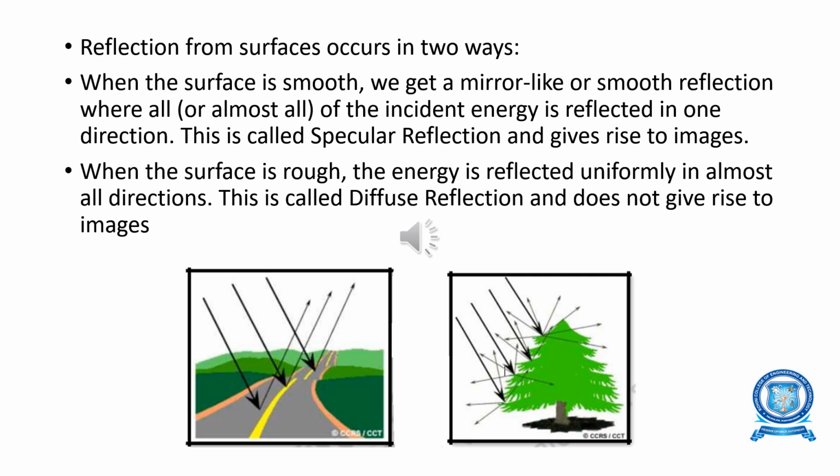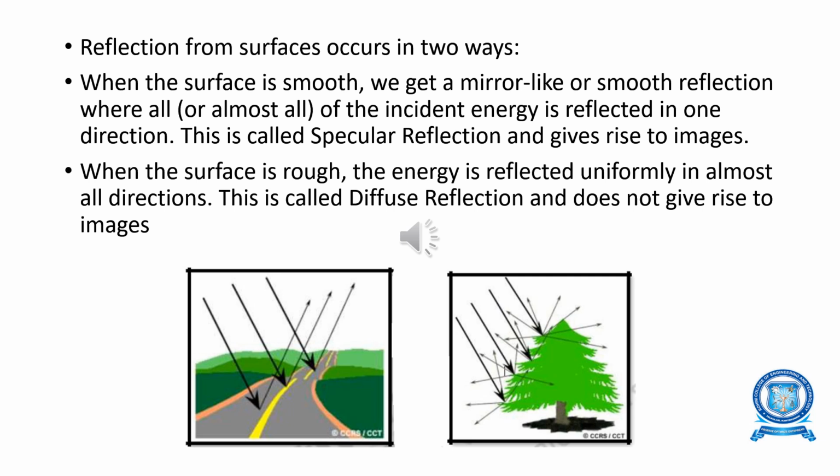Based on this roughness of the surface, the reflection occurs mainly as specular reflection, and the other is diffuse reflection. Diffuse reflection is otherwise referred to as Lambertian reflection. First we are going to see the specular reflection. When the surface is smooth, we get a mirror-like or smooth reflection, where all the incident energy is reflected in one direction. This is called specular reflection, and it gives rise to images.